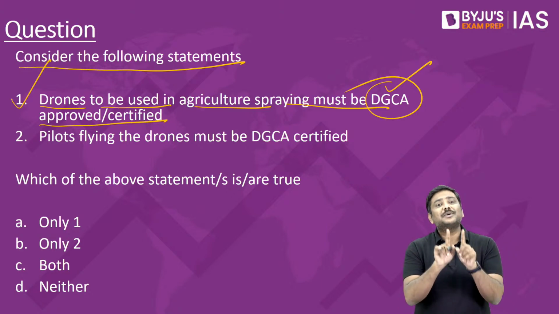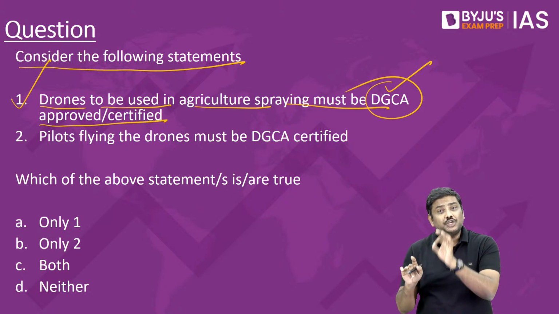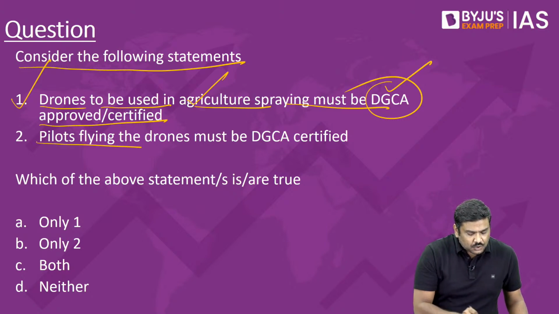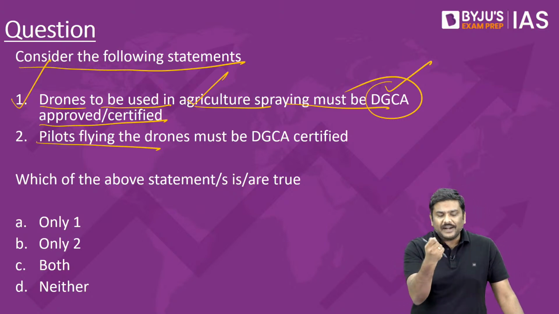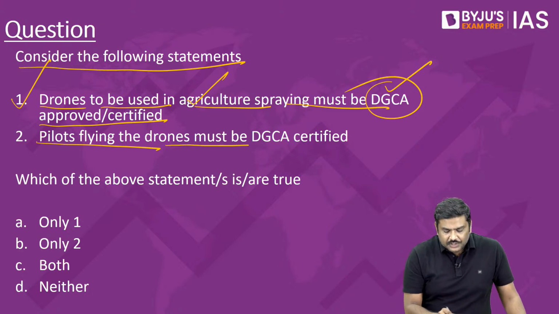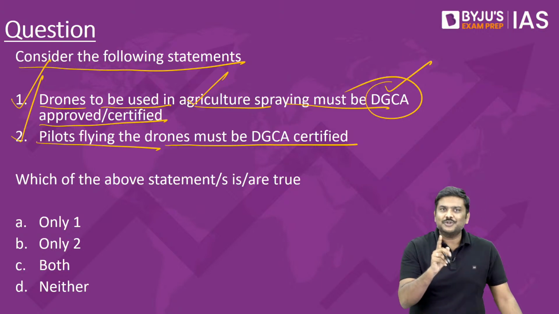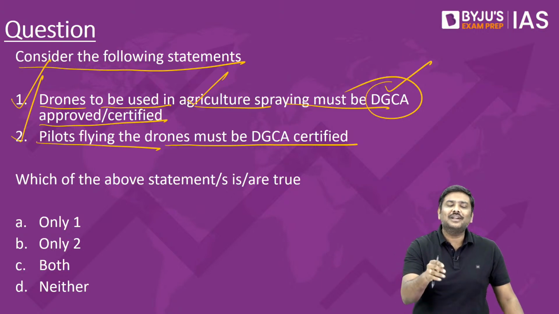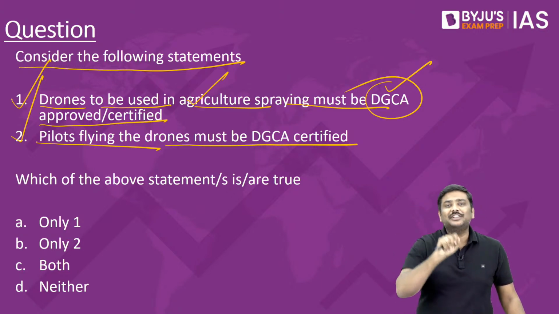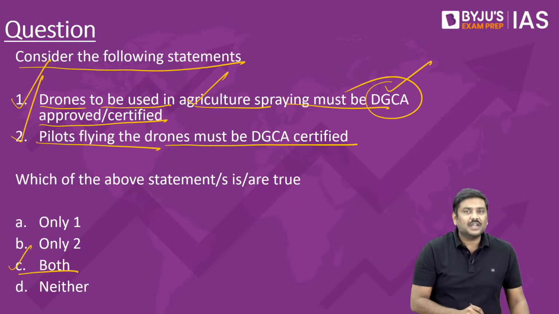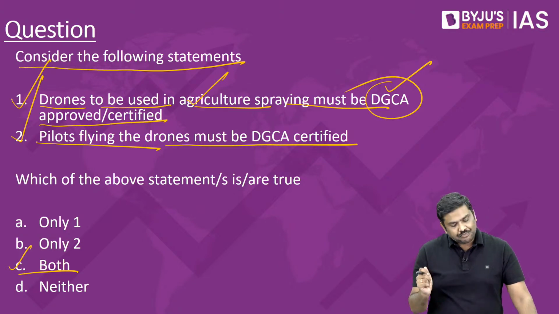Remember this, as per the standard operating procedure issued by the government. First statement, true. Second, pilots who are actually flying or operating these drones must also be DGCA certified. Yes, this statement is also true. Both of these are the two very important points within the SOP issued by the government. So based on this, the right option will be option C, both.